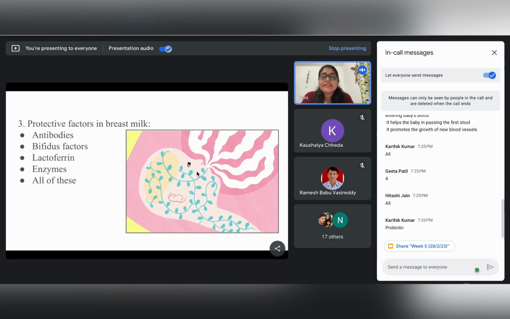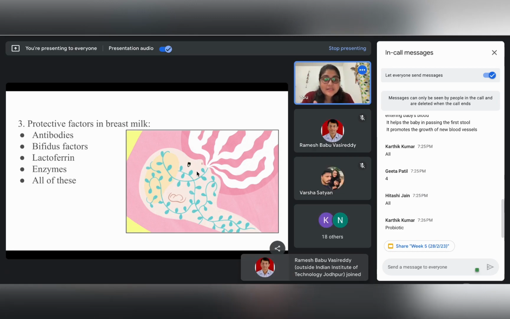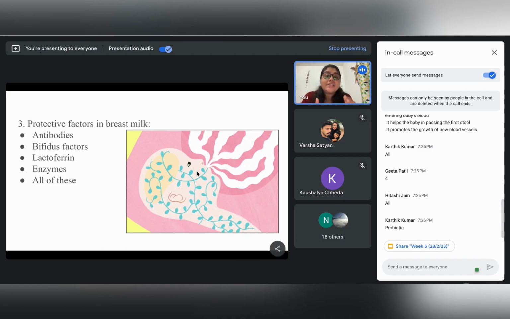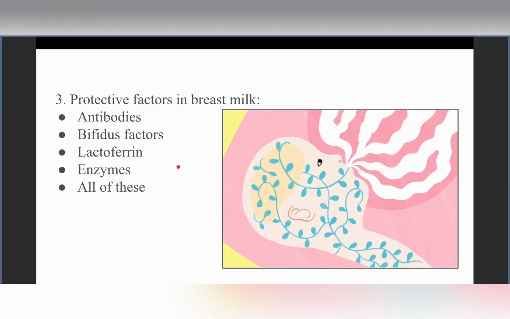So if we consider the protective factors, all of these are very important protective factors present in the breast milk. If you have gone through the recorded lectures, you must have seen the image where it is beautifully written what the different components of the breast milk are. Please go through all the different factors, not only the protective factors but also the different nutritive factors present in the breast milk for the proper growth and development of the baby. So yes, the answer is all of these.